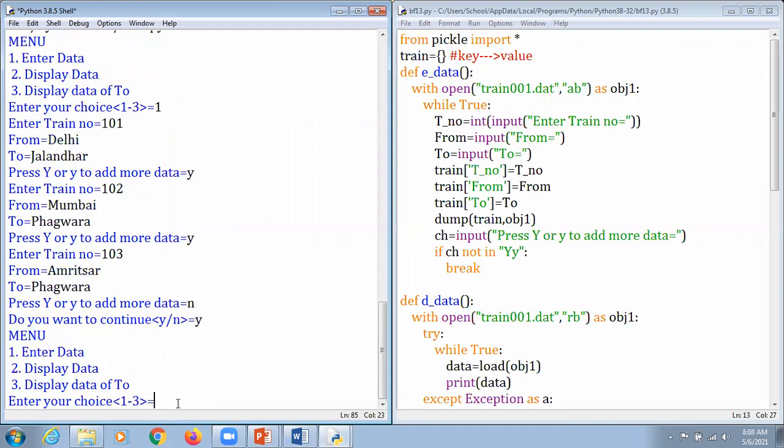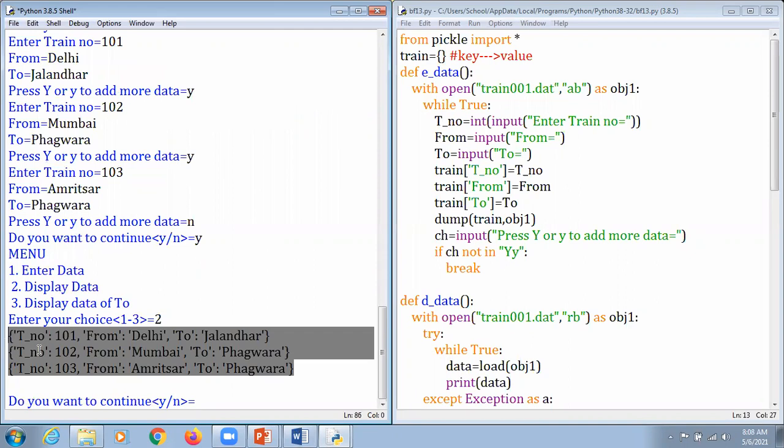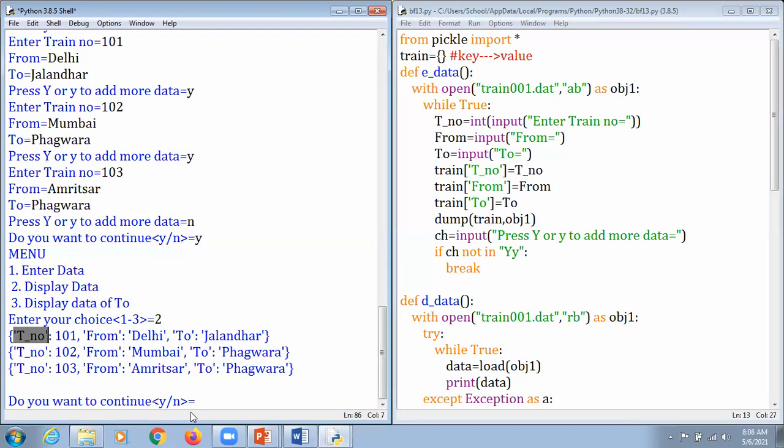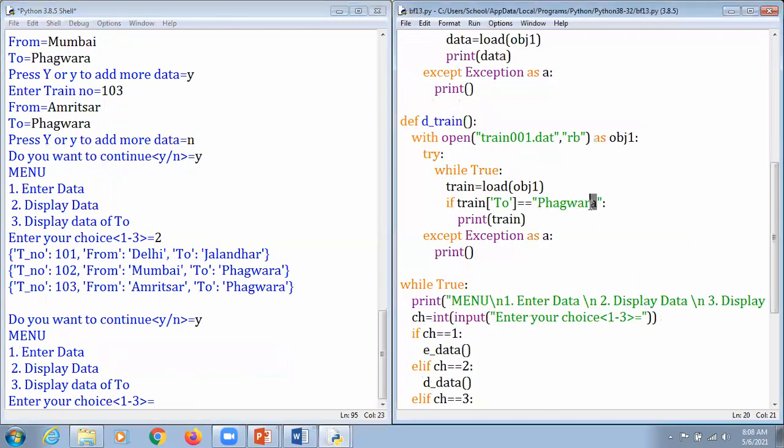I say yes. Now, the second option is for displaying data. So make sure of this thing, these curly brackets represent that this is a dictionary here. And here, the single quote says that this is a key. And when we talk about the value, that is to be considered as the value itself. So again, we just type or hit Y again for performing that particular option. And kindly remember this thing, we have mentioned here Phagwara. So what we do here, we just mention it as 3 here.